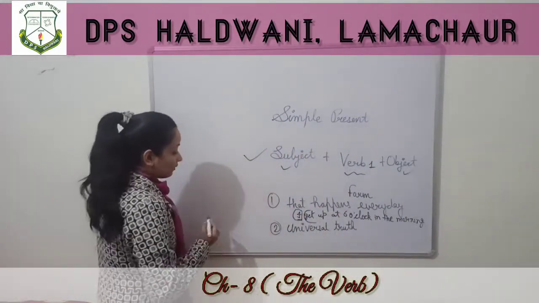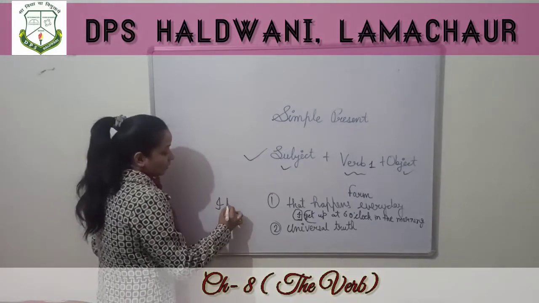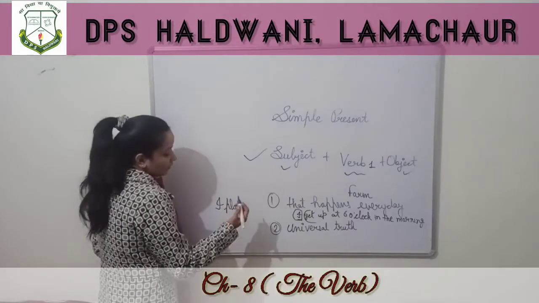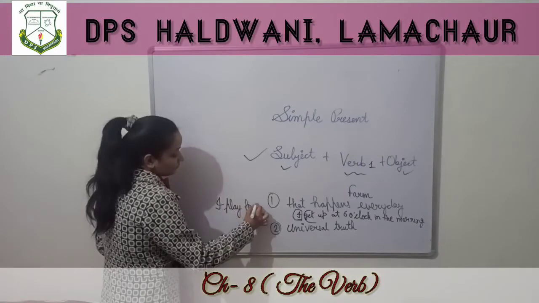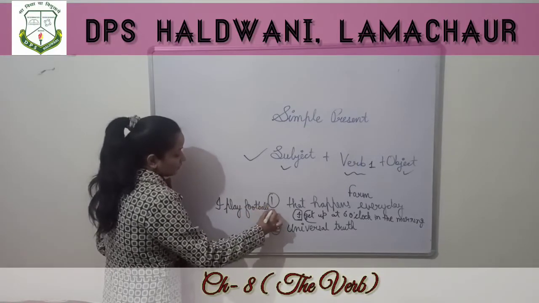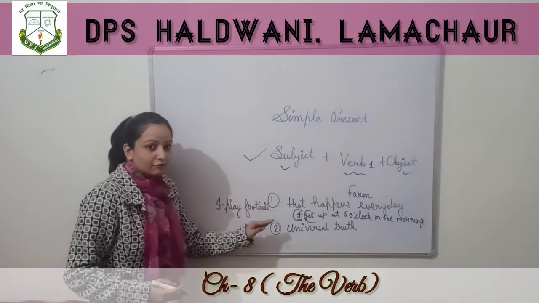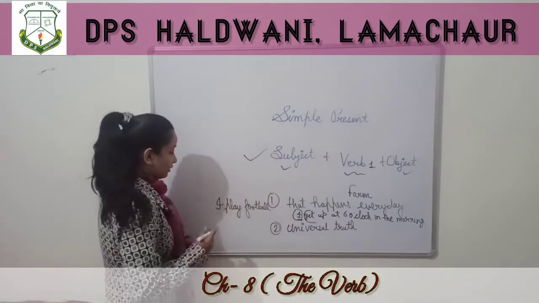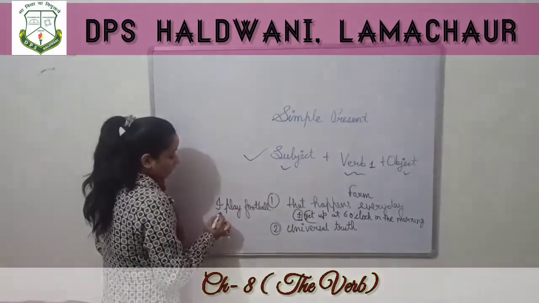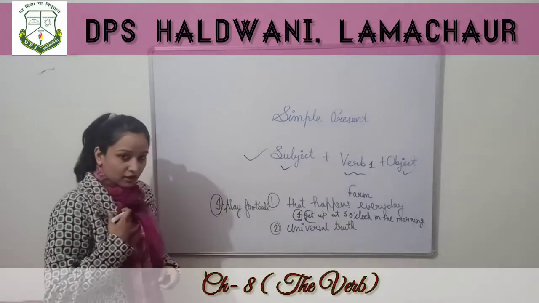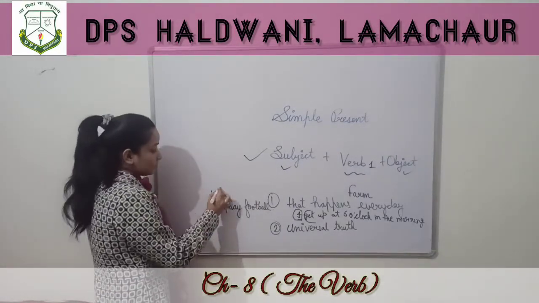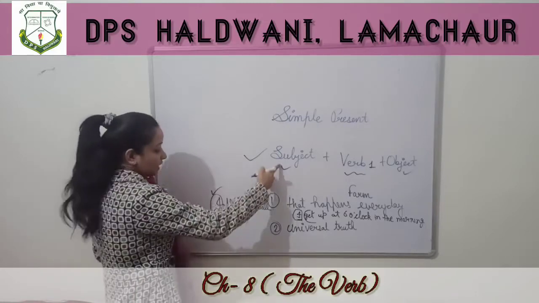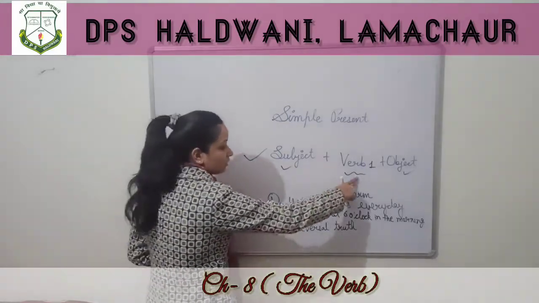And I can also say I play football. It means every day I play football. Here also you can see I am talking about me, so I am using I for myself. So I is the subject. Second is the verb's first form.